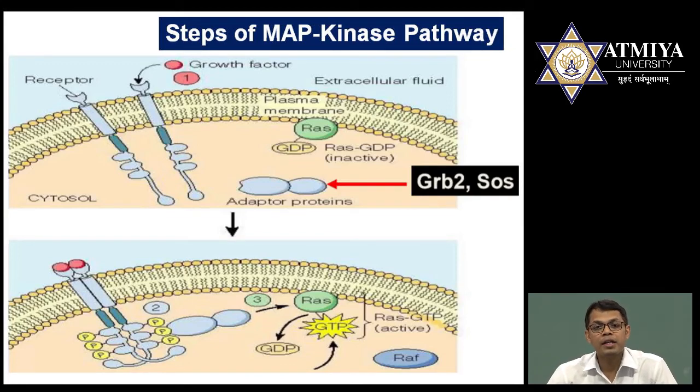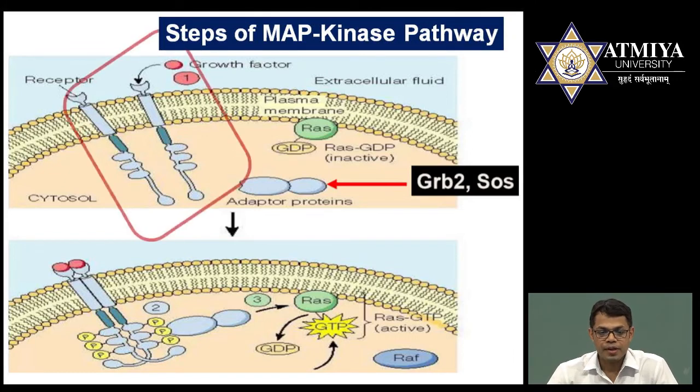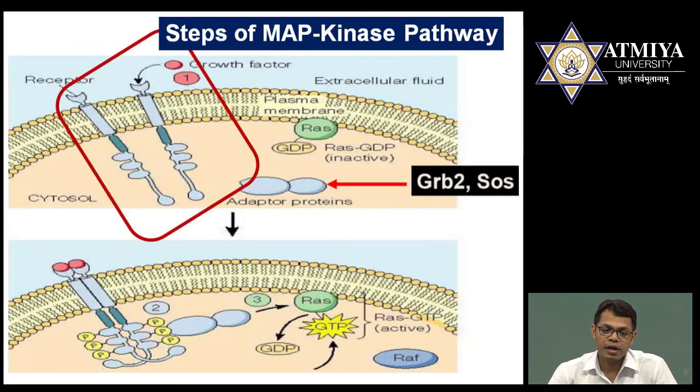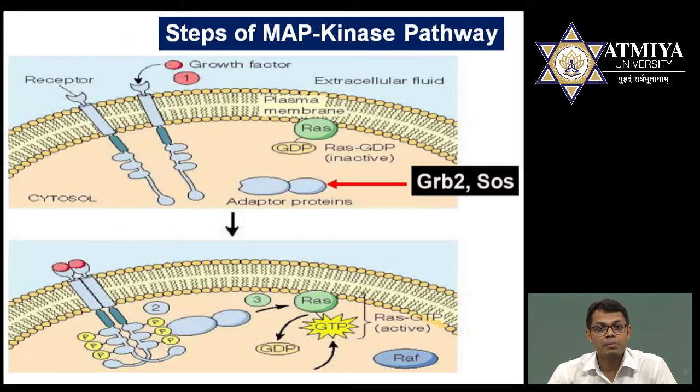In the diagram you can see the receptors are present. There are two receptors, separated from each other. Now growth factor will bind. After the binding of the growth factor to the receptor, the receptor becomes activated. But before that, you have to see one condition. The condition which I have shown in the first diagram is that receptors are present, but these receptors are not activated.